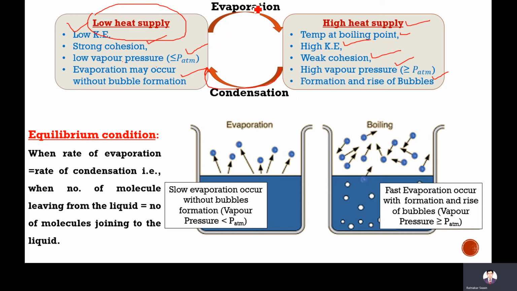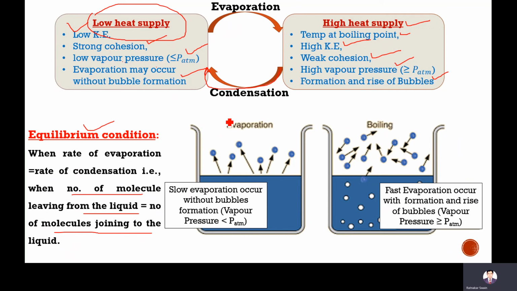When the rate of evaporation and the rate of condensation become equal, meaning the number of molecules leaving the liquid is equal to the number of molecules joining the liquid, any liquid, that is called the equilibrium condition.